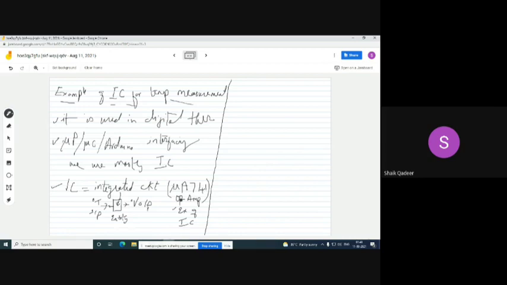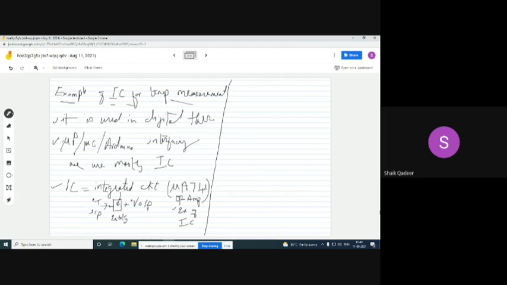So operational amplifier is an entity which can perform amplification operation. Agree or not? Yes, sir. Similarly, we have some integrated circuit made to measure temperature whose job is to perform temperature measurement operation. Most of the circuits are actually integrated in this particular chip.